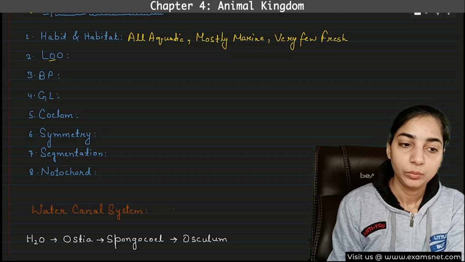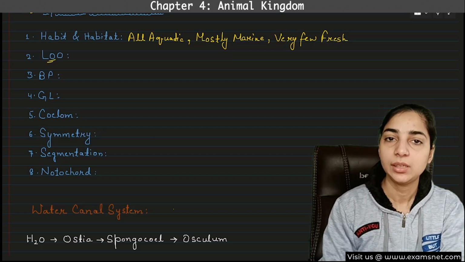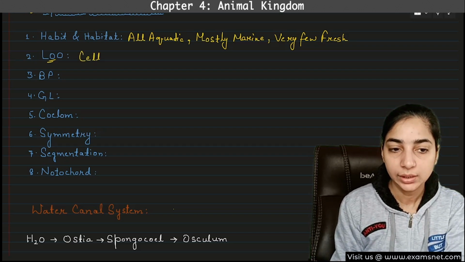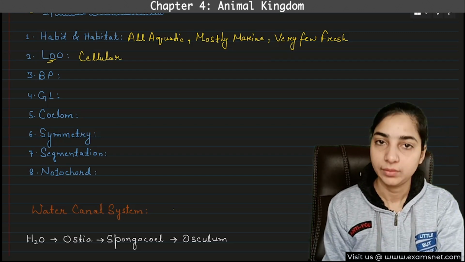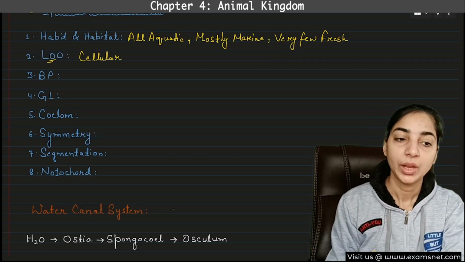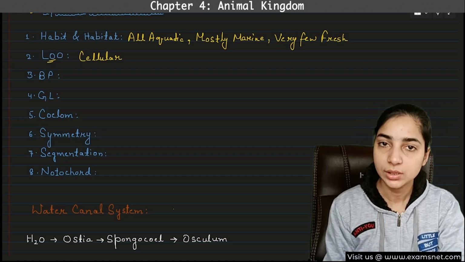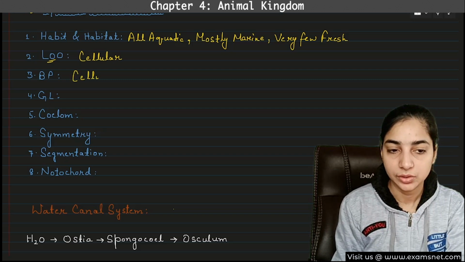Now, what should be the level of organization? Definitely these are the most primitive. There is only cellular aggregation. So the level of organization will be cellular. LO in short I have written for level of organization. Similarly, BP I have written in short for body plan. Now what is the body plan of poriferans? There is simply again cellular aggregation.